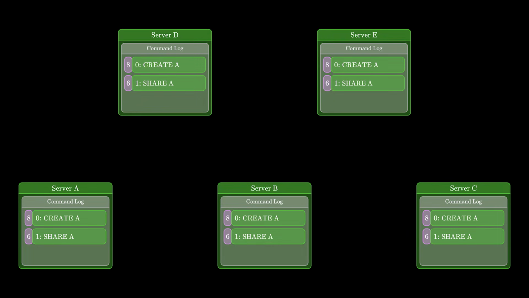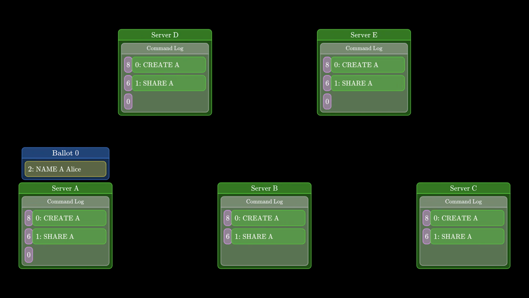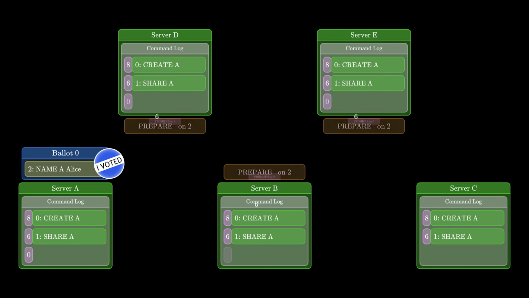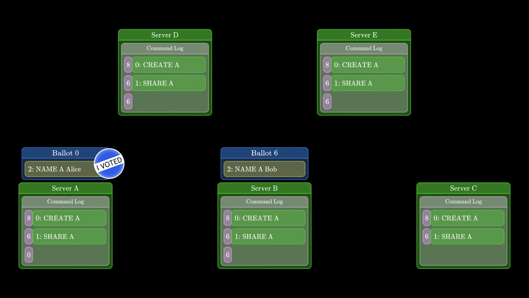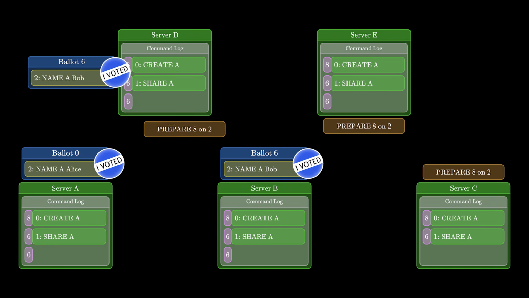Imagine this. Server A prepares 0, gets promises from Q1, and asks Q1 to accept. But maybe there are some network problems this time, so server A accepts right away, but it takes a bit for servers D and E to get the message. In the meantime, server B prepares 6, gets promises from Q2, and asks Q2 to accept. Servers B and D accept right away, but it takes a bit for server E to get the message. In the meantime, server C prepares 8, and servers C and E promise 8.